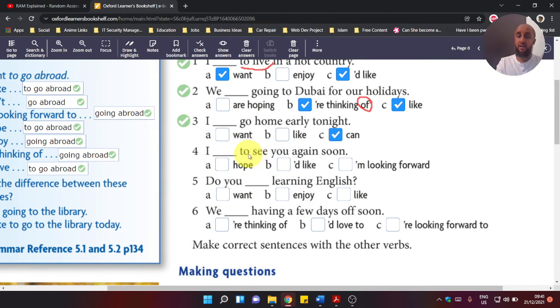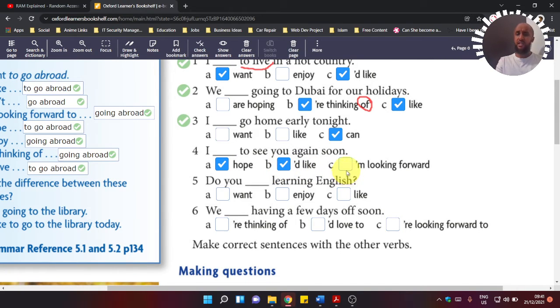Number 4. Here we have to see. So this is the to infinitive. Let's think about the to infinitive. Which verbs can go with the to infinitive? Here we have "I hope to see." We can use hope. I hope to see you again soon. So we can use hope with the to infinitive. And here we said, I would like to see you again. We can do that as well. I would like. It's also perfect.